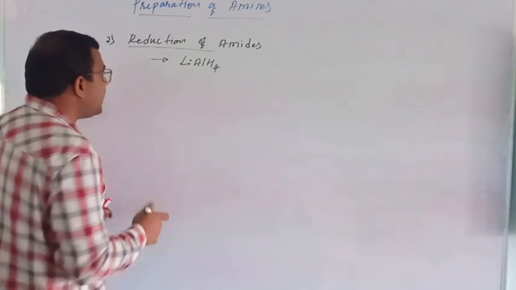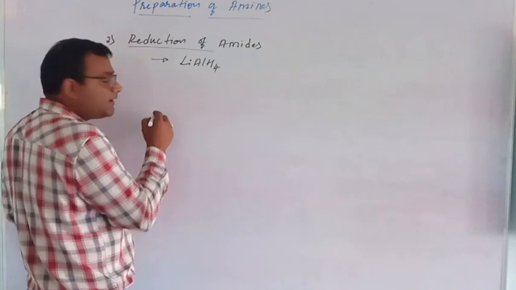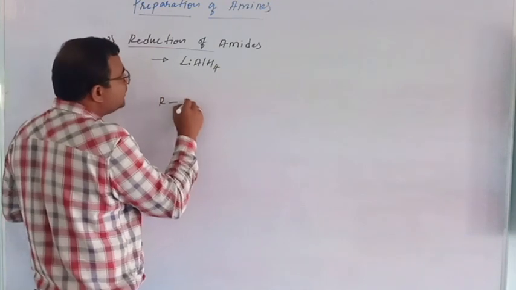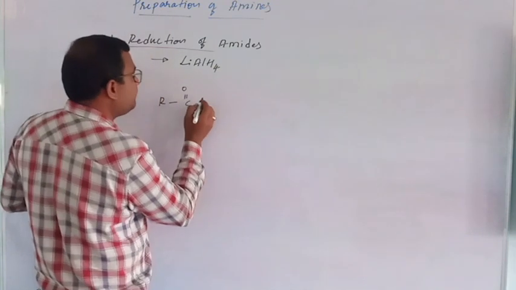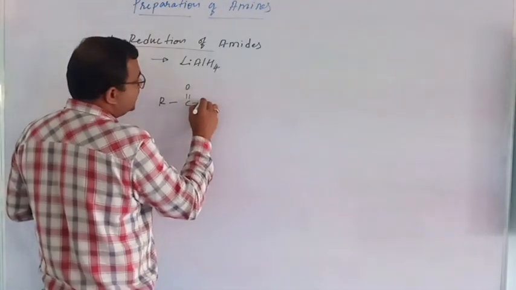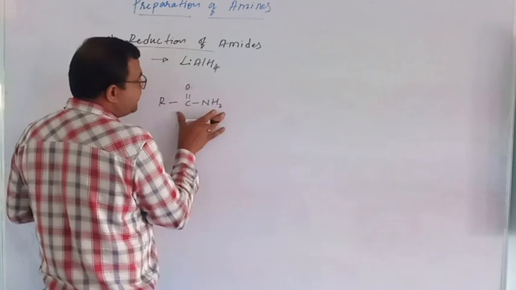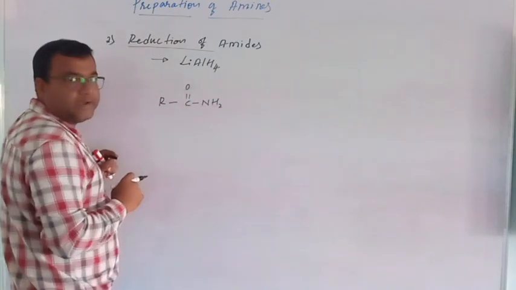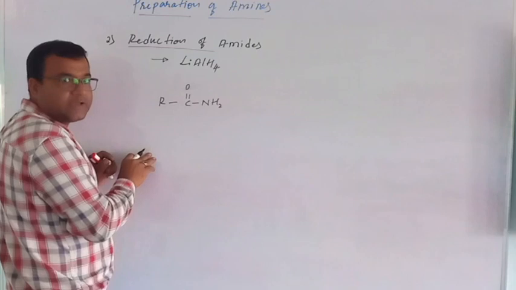Now what is the formula of amide? Just write down the general reaction. RC double bond O, then NH2. This particular group is called an amide. To this amide, an alkyl group or an aryl group is connected.